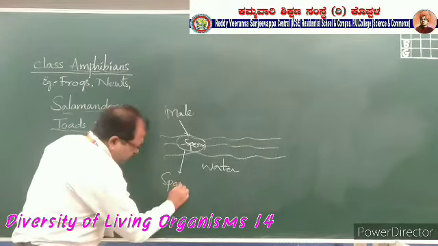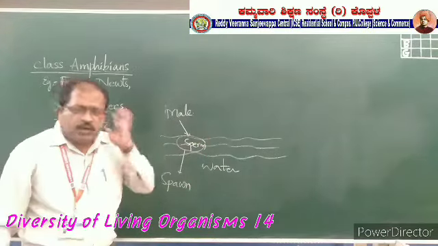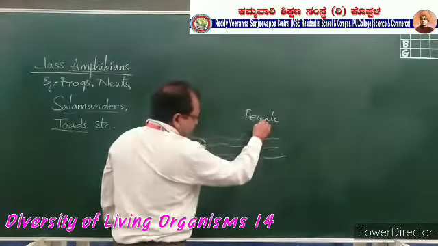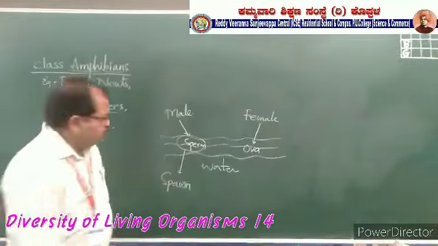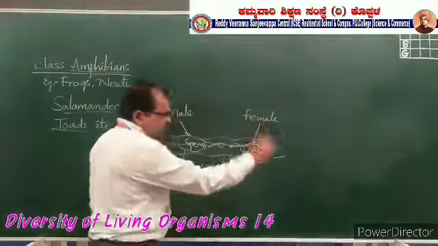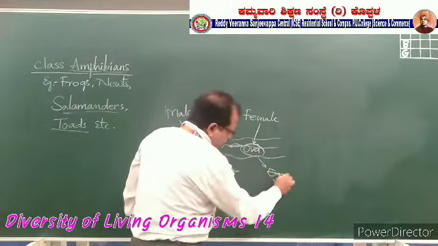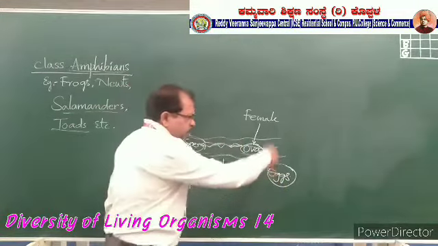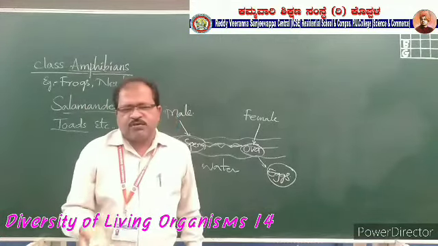It is released into the water, and the female frog releases the ova into the water. The sperm travels along with the water current and fuses with the ova and produces fertilized eggs, and these eggs develop into larva, which develop into adult frog.